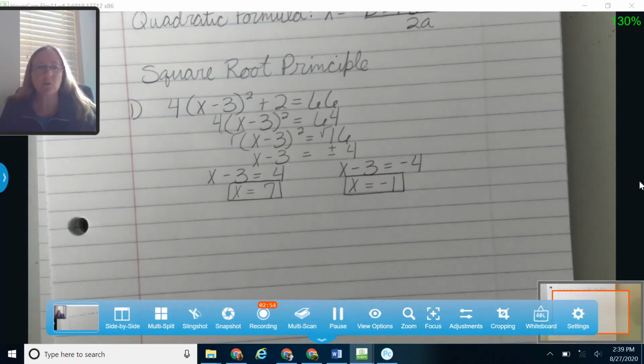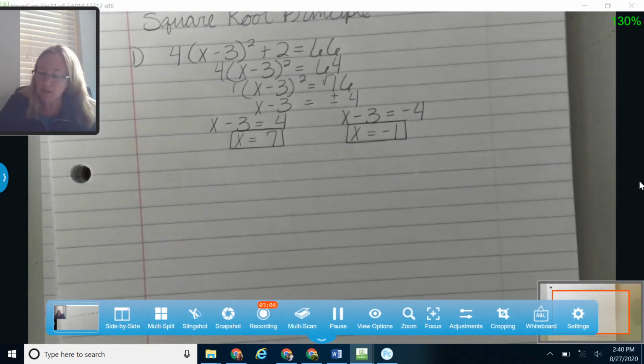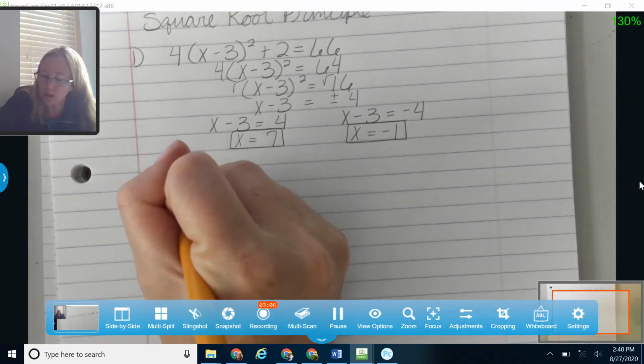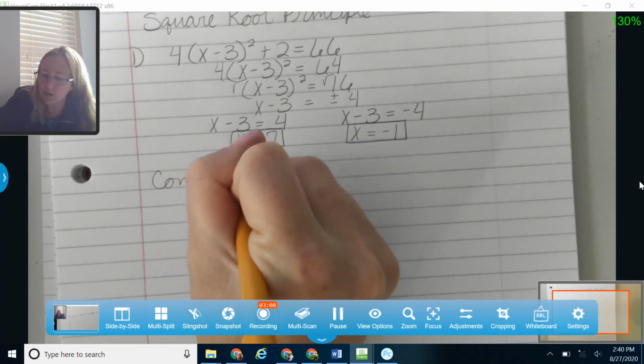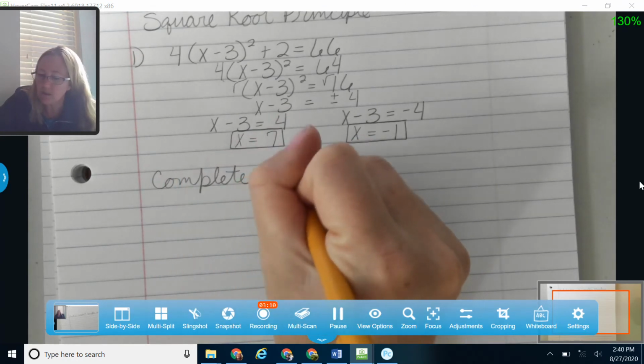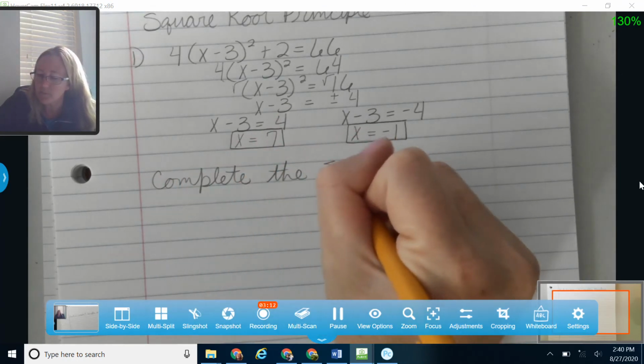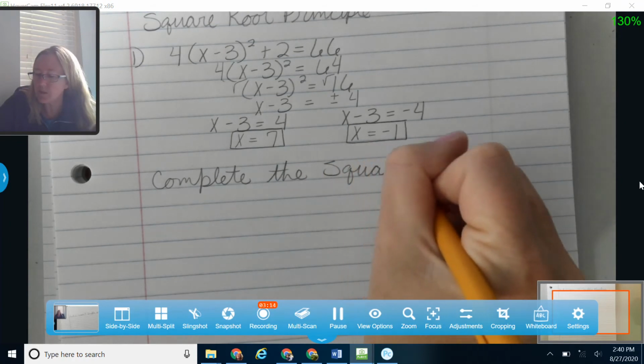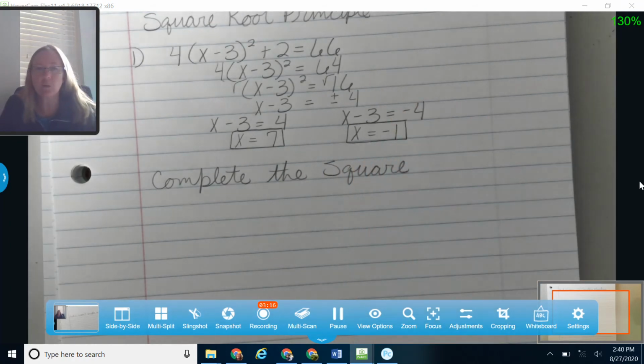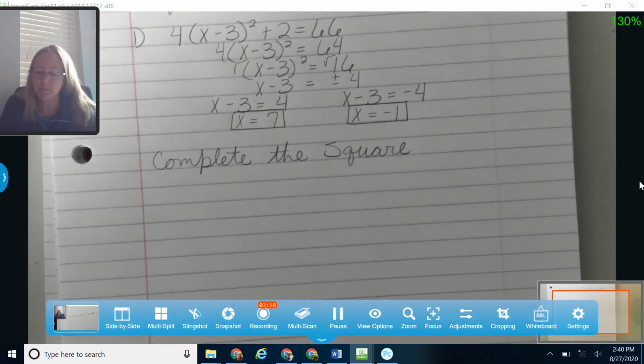So don't make those square root principle questions too hard. You don't have to square them just to then be able to solve them. Go ahead and just use that square root principle. And then the last method that a lot of people forget about, but we'll come back and use a lot more when we talk about conic sections, is complete the square. And actually, complete the square uses a lot of the pieces of the square root principle in it as well.